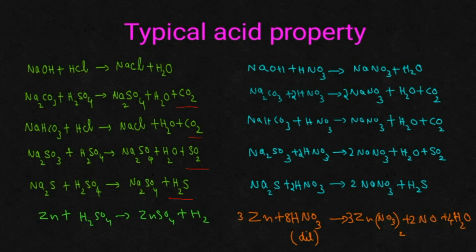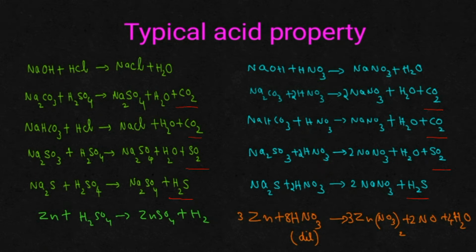Got it? Now think about it, in place of these acids, if we are taking dilute nitric acid, what will be the difference? No difference at all. Dilute nitric acid also will be behaving as a normal acid only. See this one, dilute nitric acid and sodium hydroxide: neutralization reaction is taking place. Whenever it is reacting with a carbonate and bicarbonate, it is liberating carbon dioxide gas. Whenever it is reacting with a sulfite, it is liberating sulfur dioxide, and with a sulfide, it is producing hydrogen sulfide. So in all these cases, dilute nitric acid is showing the typical acid property only.